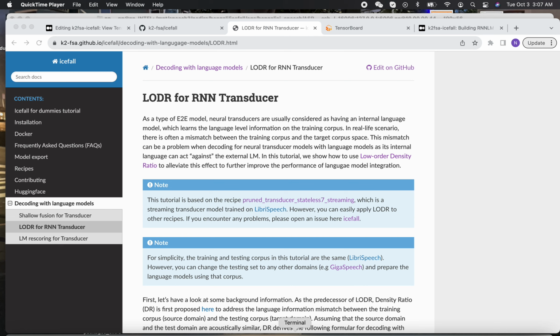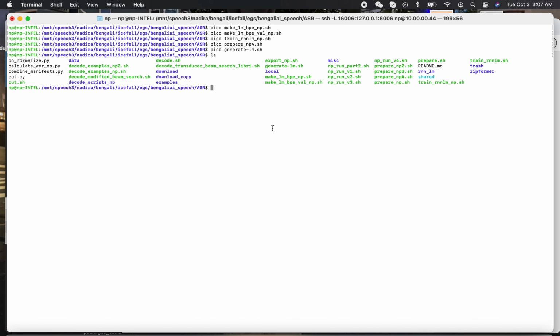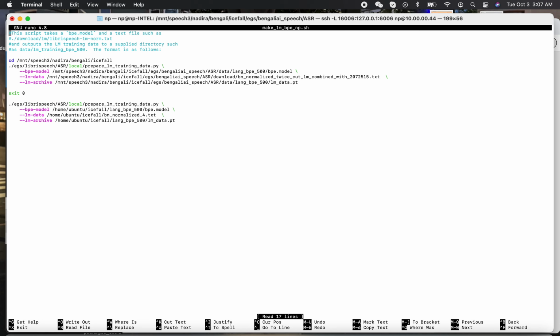So first, what I did is I prepared training data for RNNLM decoding. I prepared this one. So this script takes BPE model and text files such as some text normalized and outputs LM training data to supply directory. So I'm passing this text and it will just prepare it in this format.